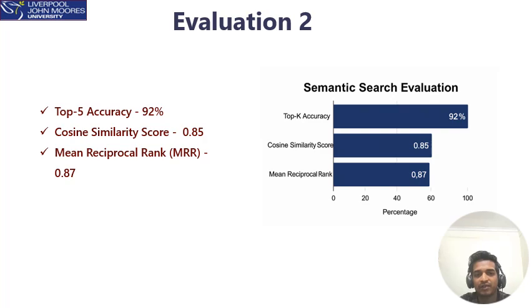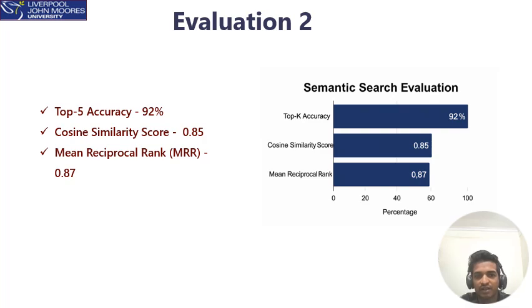In our experiments, we found that with the top 5 accuracy, our system retrieves the correct entity around 92% of the time. This is particularly important because users often expect the right solution in the first few results.